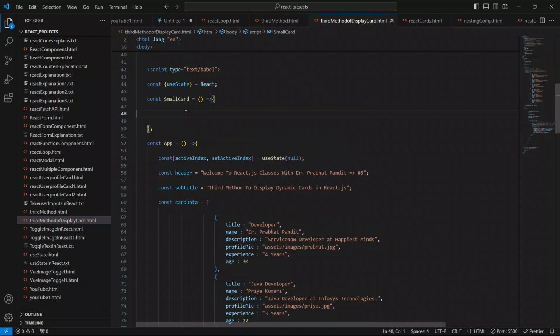We have to return multiple elements from this SmallCard component, so we have to use a wrapper div, a container div, or JSX fragments. You are free to use any of them inside this component, because it has multiple elements to return.